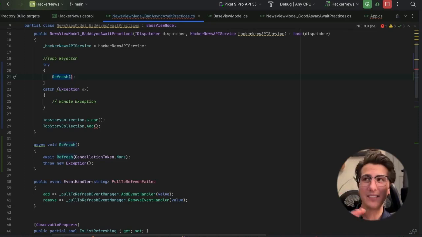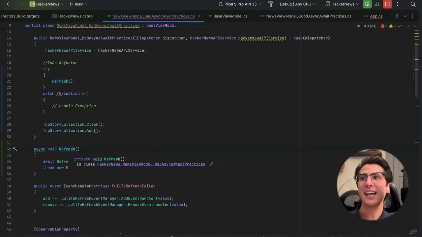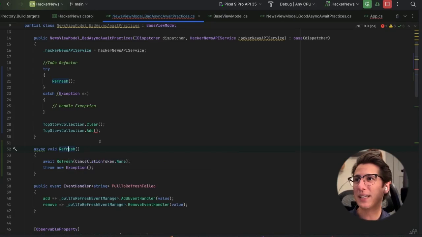Now, in this simple example, the async void method's right here. It's very much in our face. When I click on refresh, the method gets highlighted down here. Heck, if I say go to declaration, it's right there. We can see it, and maybe this is idiot-proof enough for us. We wrote the code, we can see it right here.